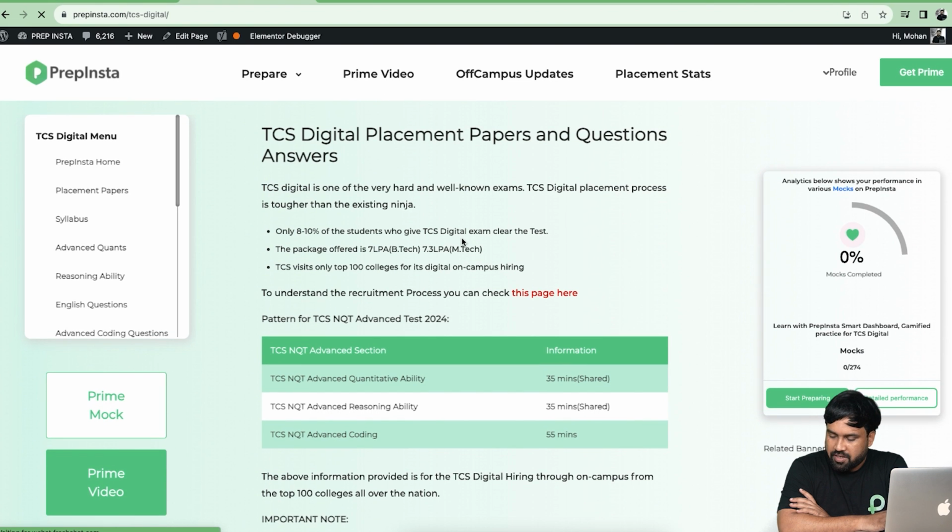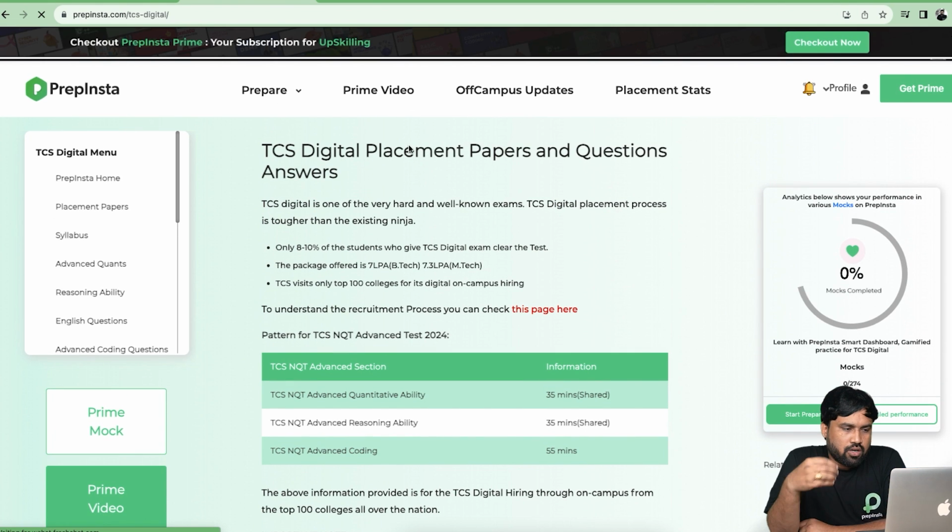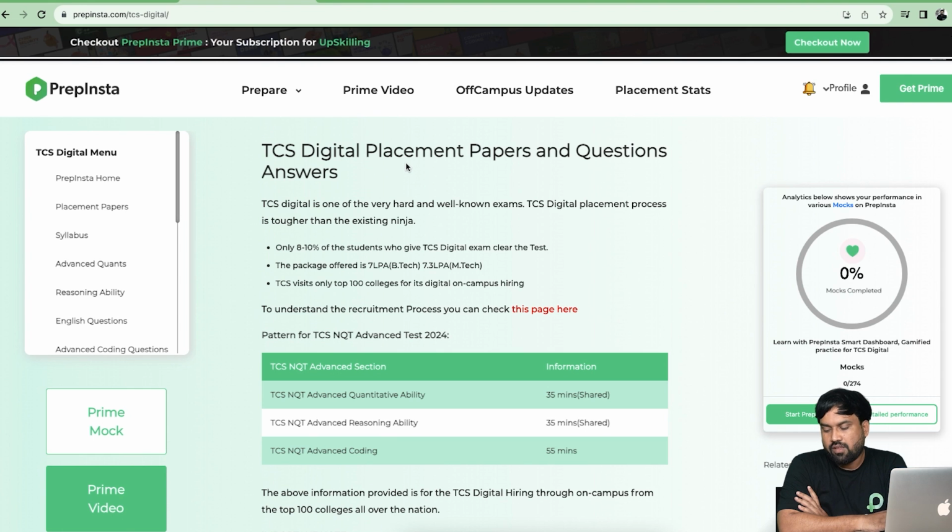You can start your preparation. We have given all model questions and everything. Or if you want to start your preparation, you know the pattern, you know which type of questions they will ask, but you are unable to do the questions in a short time. Why? Because in the digital they will give high level questions, but you need to solve them in very less time. So in order to do that, you need good fundamentals of the aptitude, and you need the best shortcuts to do that, right?